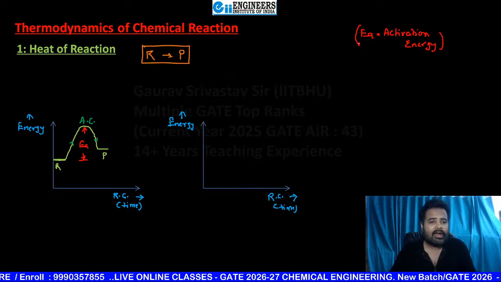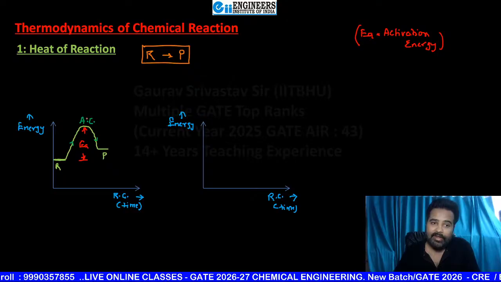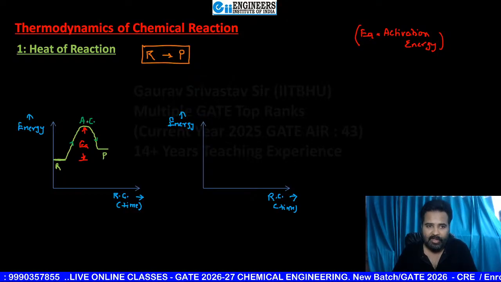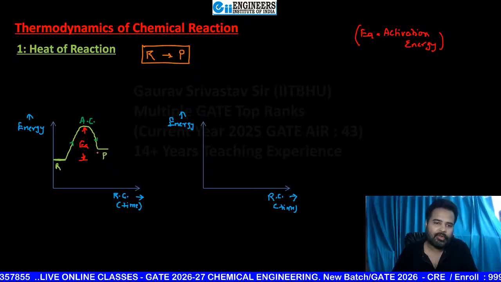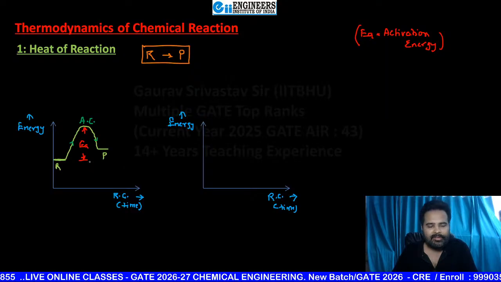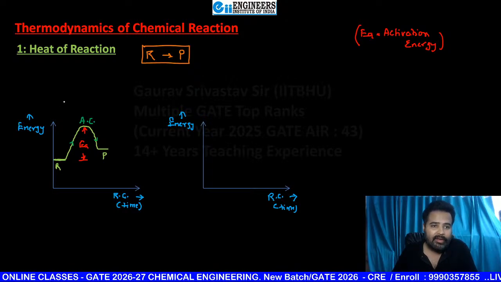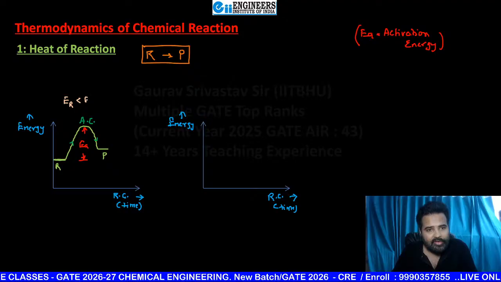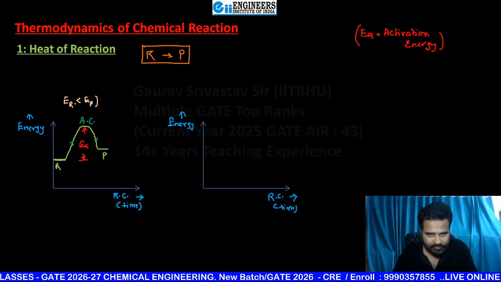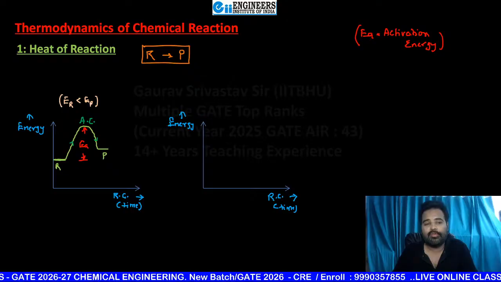So we are providing R this EA, and activated complex is there, and once this activated complex is formed, it is again going to be converted into products. Very good. In this case, clearly you can see on this energy diagram, the energy of reactant is clearly less than energy of product.